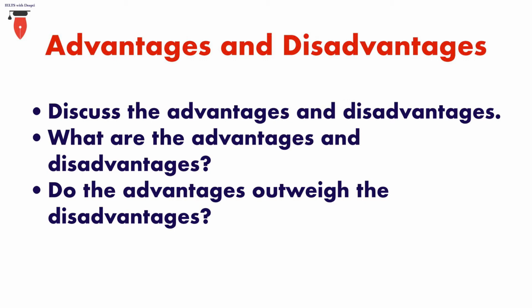So that is how reading the prompt and the question that is asked clearly will give you an indication as to how you are supposed to work with your essay, what points you are supposed to incorporate, and what questions you are supposed to answer. Sometimes you may also get a combination of two questions. For example, you may get what are the advantages and disadvantages of the given topic, and do you think the advantages outweigh the disadvantages? So in this case, you will write your essay accordingly. You should answer both the questions.